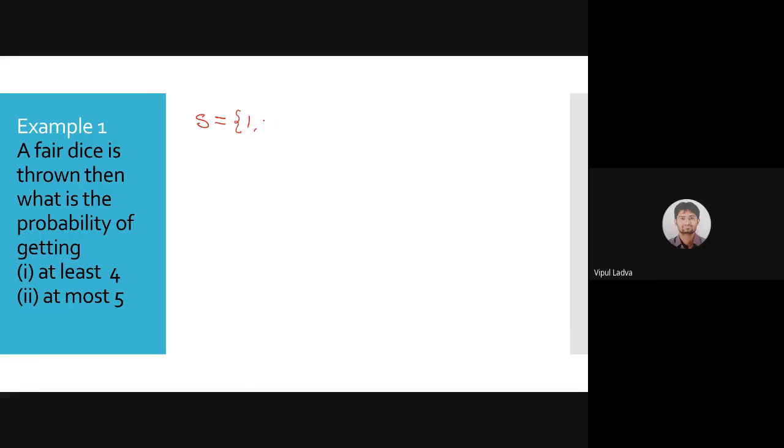1, 2, 3, 4, 5, 6. Yes, correct. Now tell me, we are looking for the probability of getting at least 4. So let's define that event as A. A equals getting at least 4.